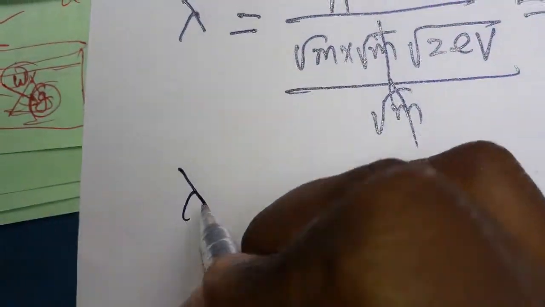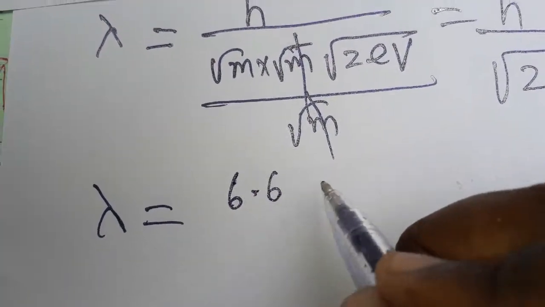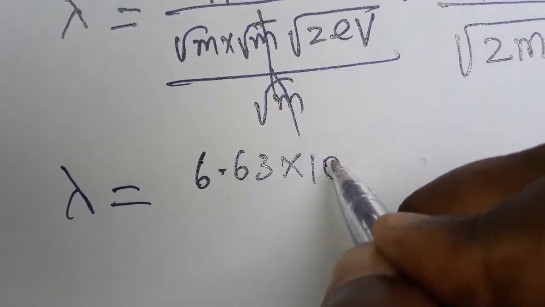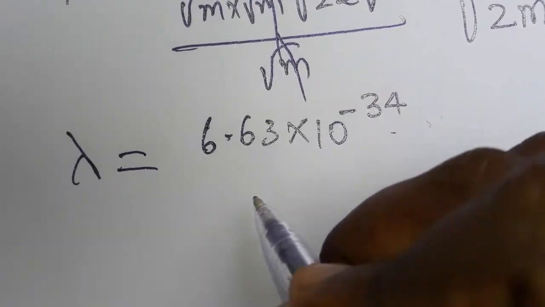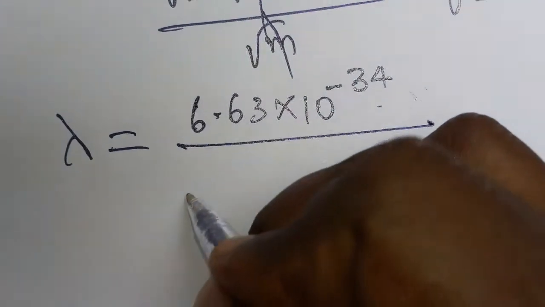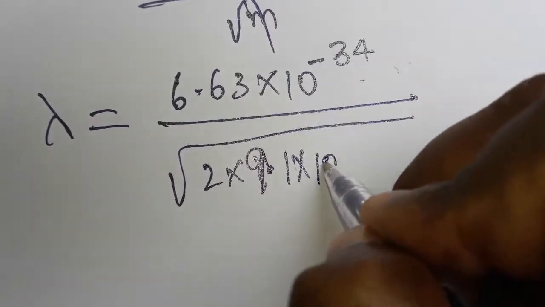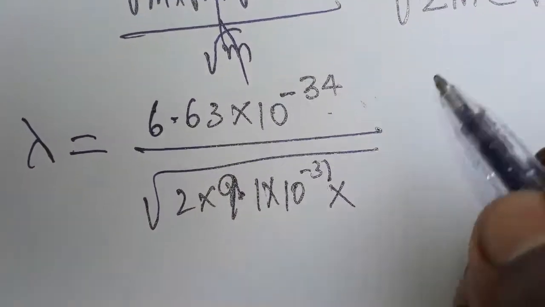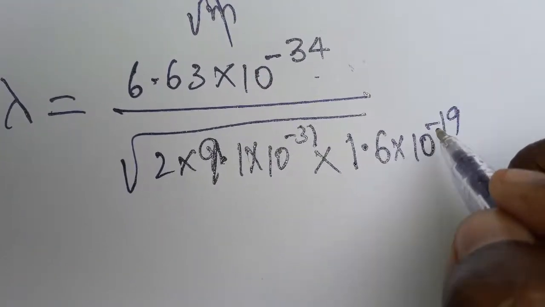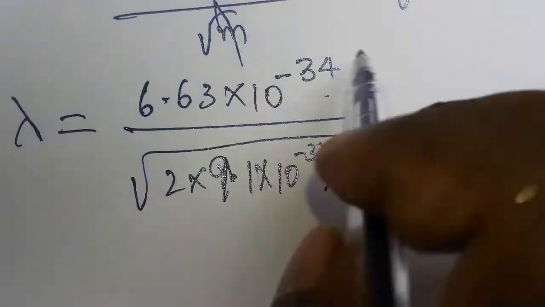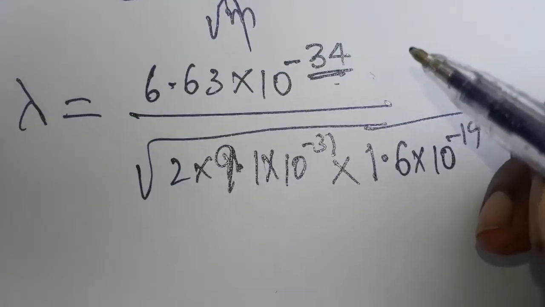Now how can we find the wavelength of the electron? h is 6.63 into 10 power minus 34, the Planck constant value. This is divided by root of 2 times the mass of the electron, 9.1 into 10 power minus 31 kg, and the charge of the electron, 1.6 into 10 power minus 19 coulombs, into the voltage. I am not sure about the exponent, so I will check it with the constant value.